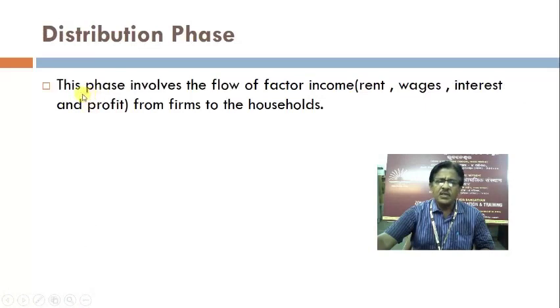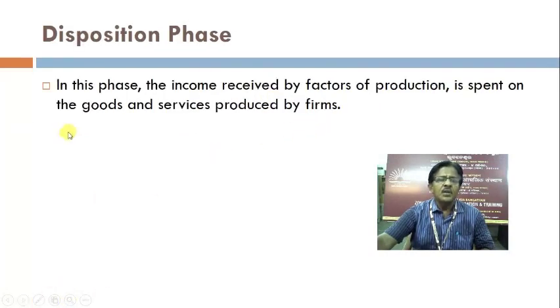Distribution phase: this phase involves the flow of factor income, that is rent, wages, interest and profit, from firms to the households. Then the third phase is the disposition phase. In this phase, the income received by the factors of production is spent on the goods and services produced by the firms.